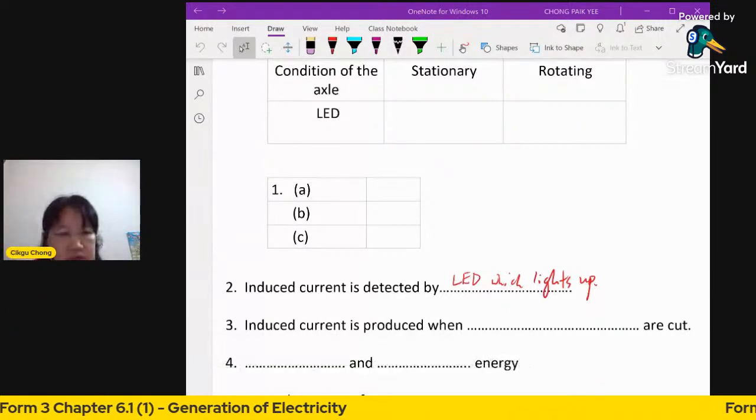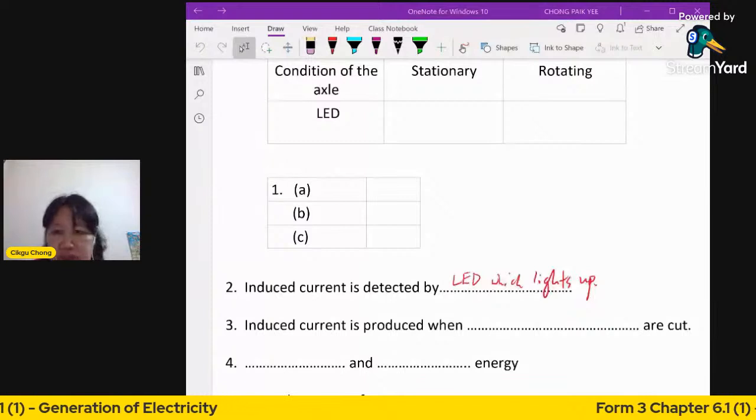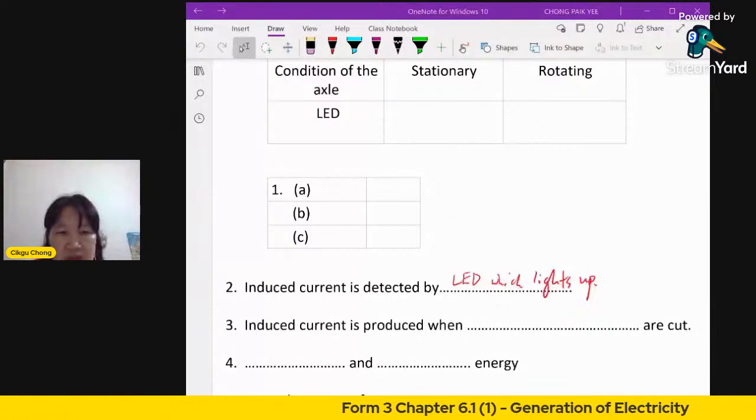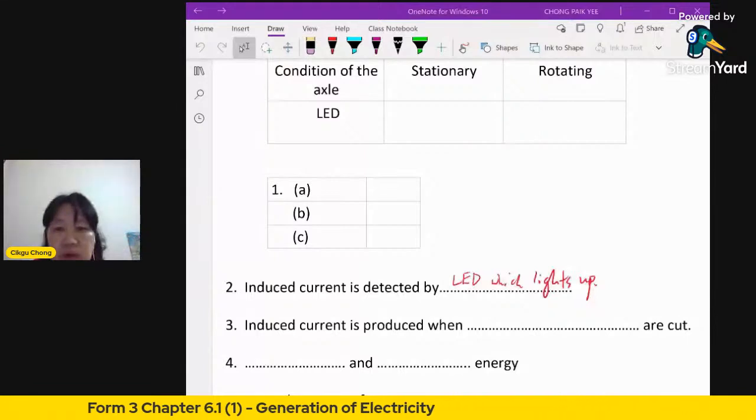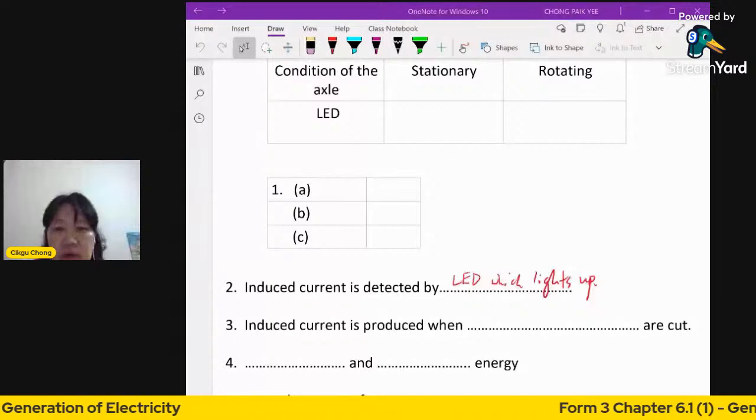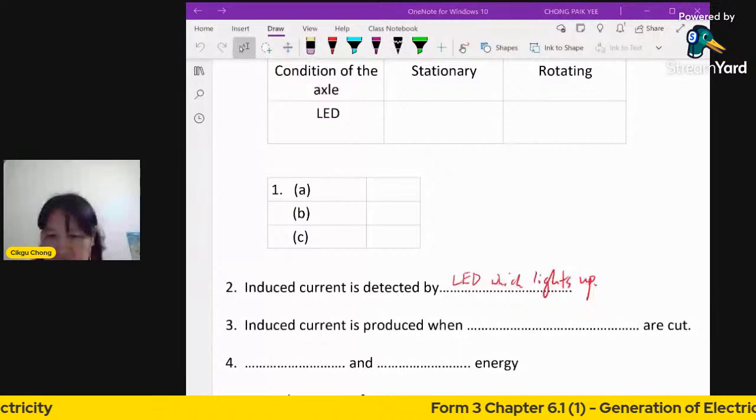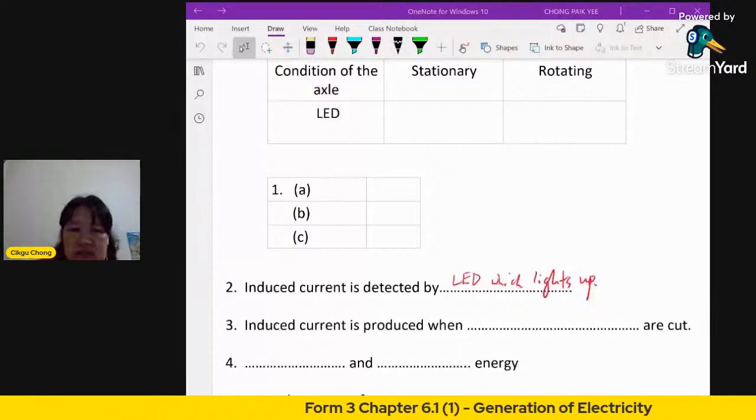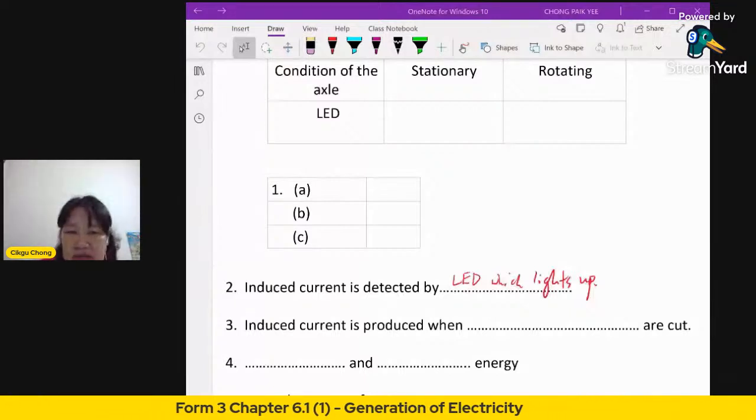Question 3. What about question 3? I just need the term on it. Induced current is produced when what are cut? What do you need to cut when you want to produce your induced current? Okay, yes, correct. Magnetic field lines. So, magnetic field lines. This is what is needed.